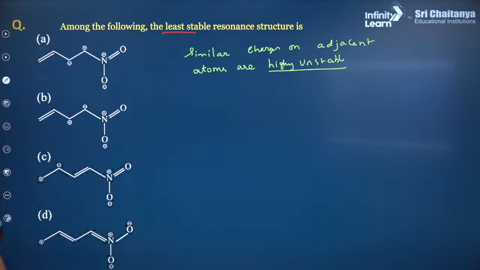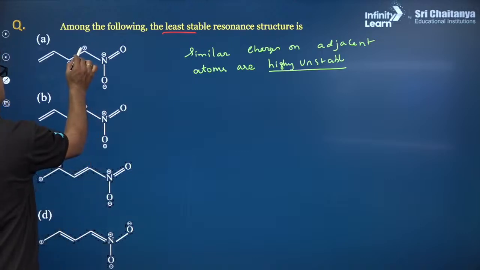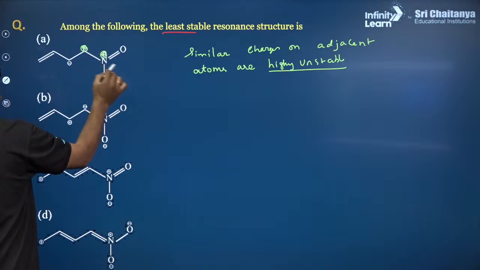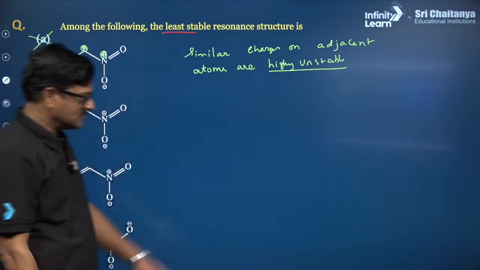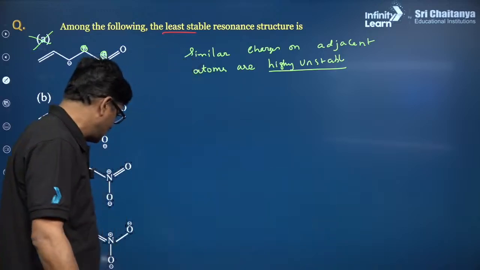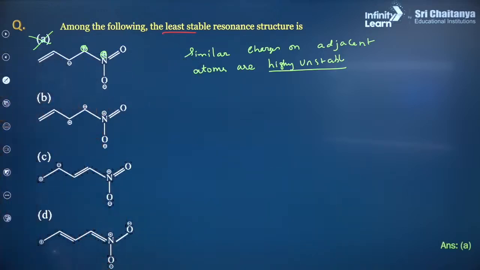So what to do? Here it is a plus, here it is a plus. How can it be stable? This one is stable, this one is highly unstable. So my answer is going to be A.